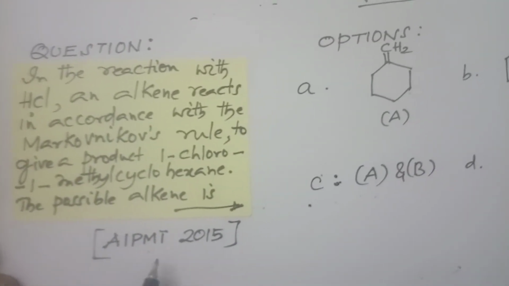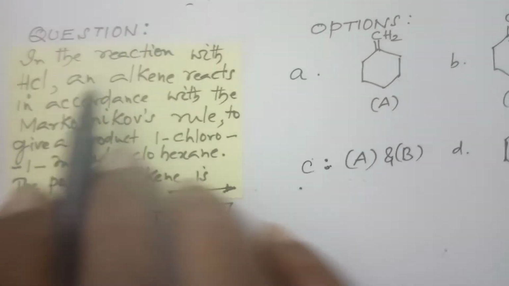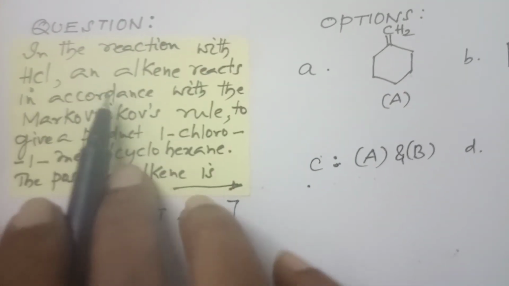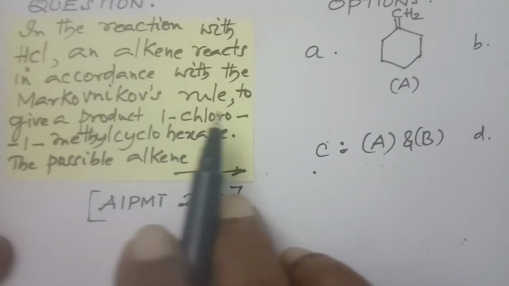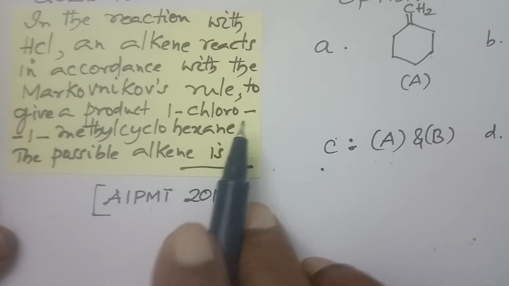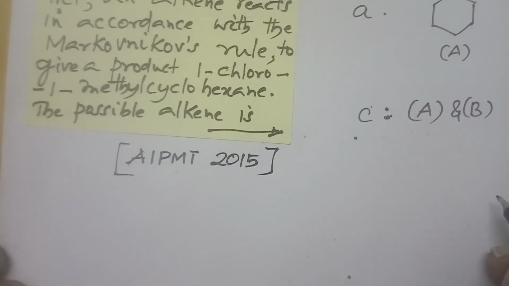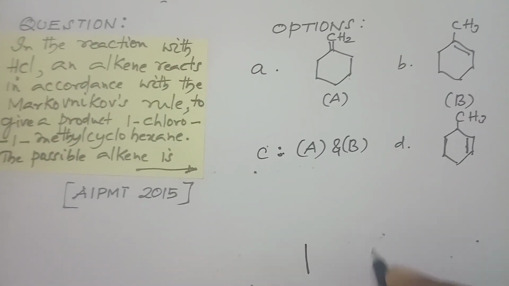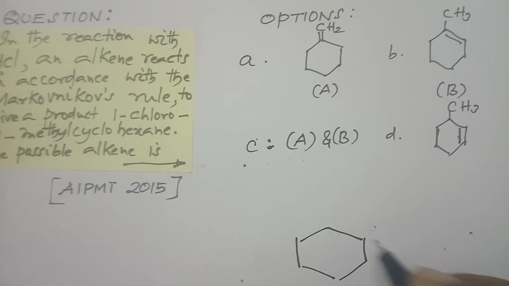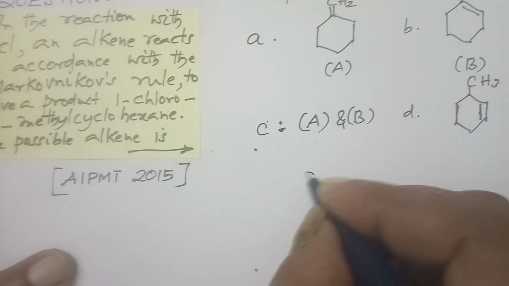Now let us go to the next question. This question also belongs to NEET 2015. In the reaction with HCl, an alkene reacts in accordance with the Markovnikov rule to give a product of 1-chloro-1-methyl cyclohexane. Let me write it. This is your product, 1-chloro-1-methyl cyclohexane.